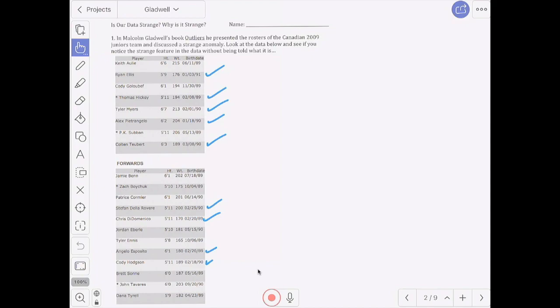This roster has 20 players. 9 of the 20 players are born in either January, February, or March. So 9 players out of 20 players. That's 45% of the team. Almost half the team were born in the first 3 months of the year.